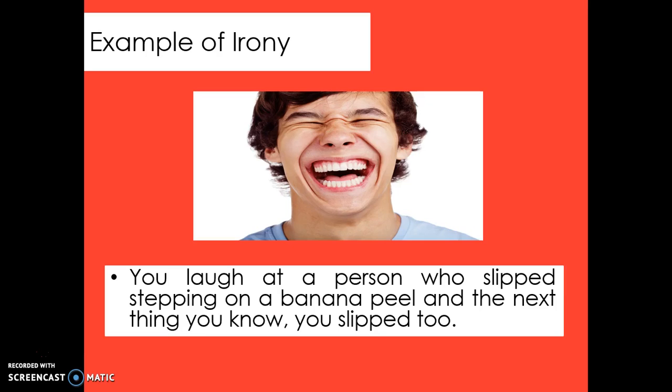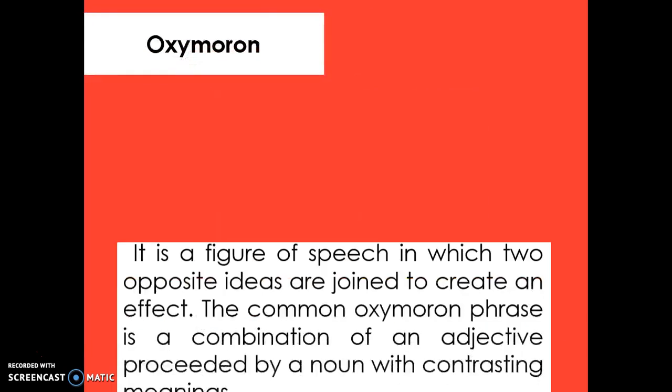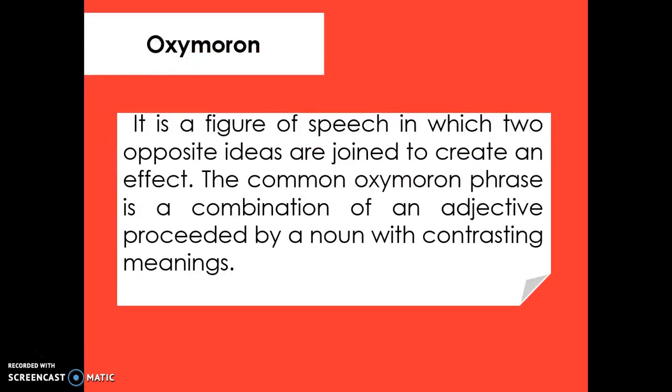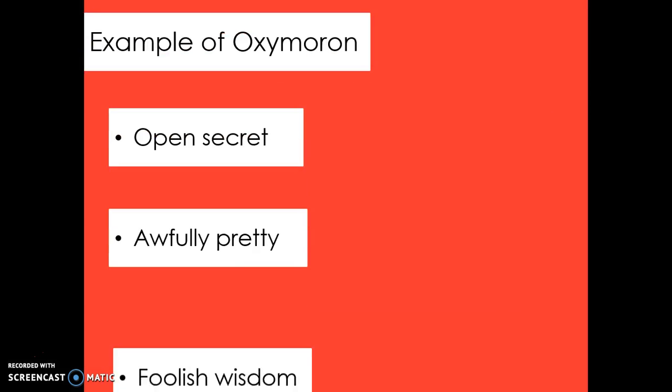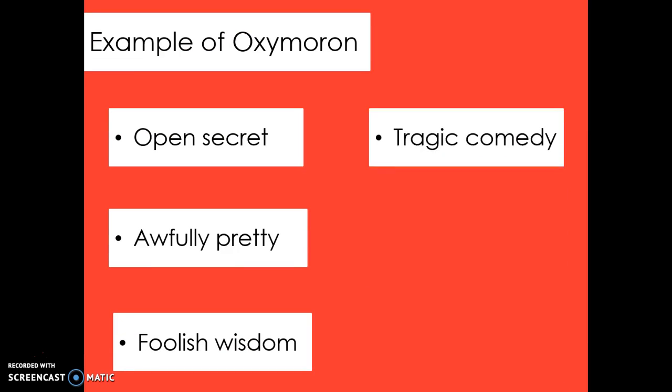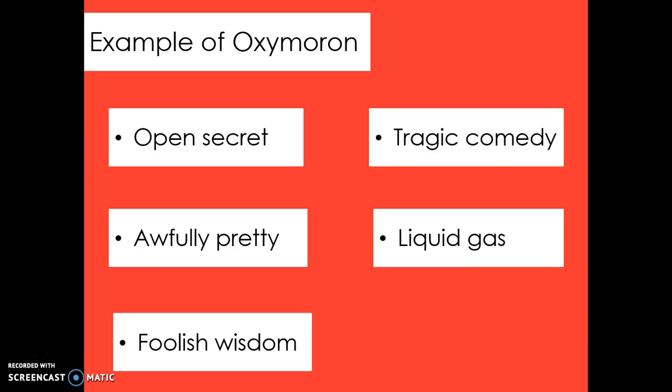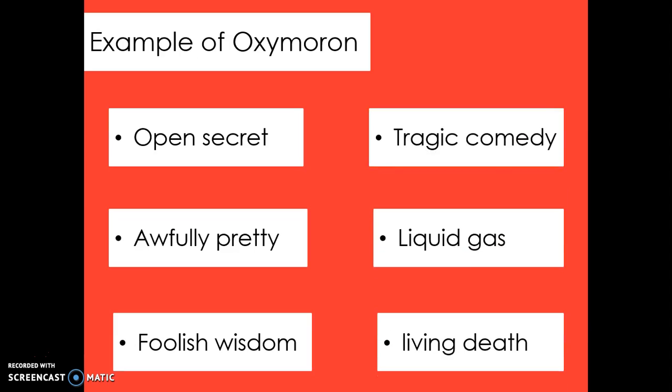Another type of figures of speech we have is oxymoron. It is a figure of speech in which two opposite ideas are joined to create an effect. The common oxymoron phrase is a combination of an adjective preceded by a noun with contrasting meanings. For example, open secret, awfully pretty, foolish wisdom, tragic comedy, liquid gas, and living death.